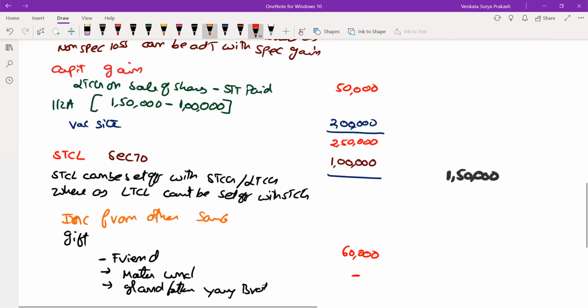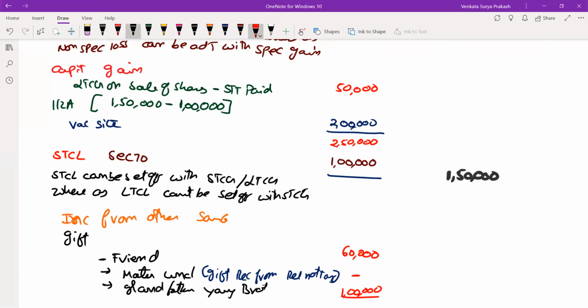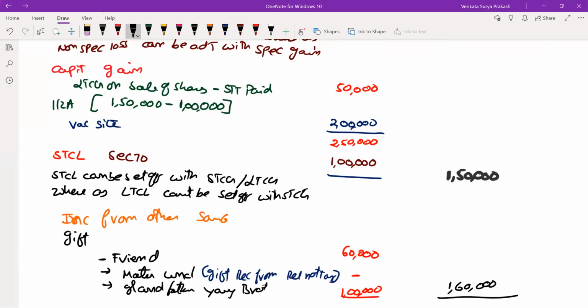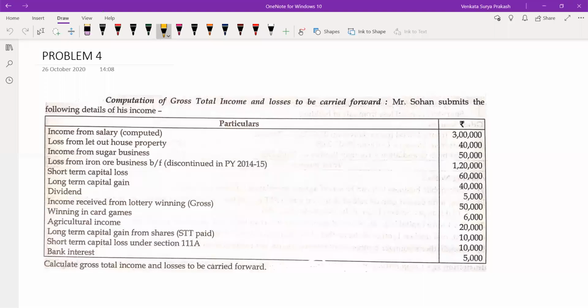Maternal uncle is not taxable. You need to mention here gift received from relative, not taxable. So as it is not taxable, it is purely exempted. Gift received from grandfather's younger brother, 1 lakh, that 1 lakh is taxable. So the total comes to 1,60,000. Now this entire total 1,60,000 plus 76,000 plus 1 lakh plus 1,50,000 plus 1,60,000, this total is nothing but your gross total income. Problem number 4. Let us see.